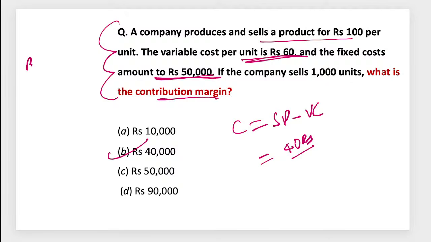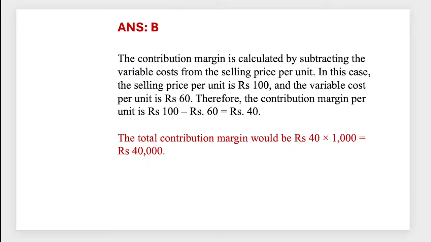If they ask you to calculate break even point, so break even point is equal to fixed cost divided by contribution, means 50,000 divided by 40. If they ask you to calculate cost volume profit analysis also, you can do it. Margin of safety you cannot, because for margin of safety we will require estimated numbers also, right? So these types of areas.